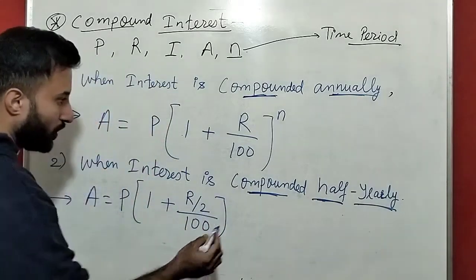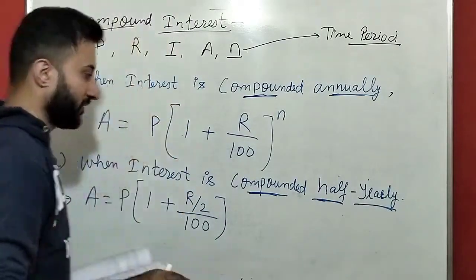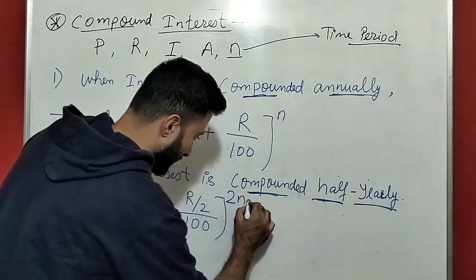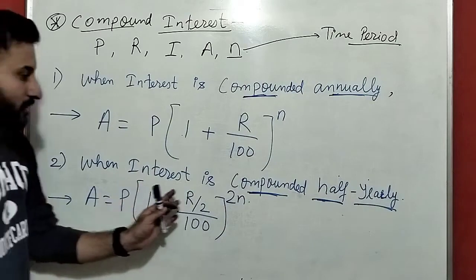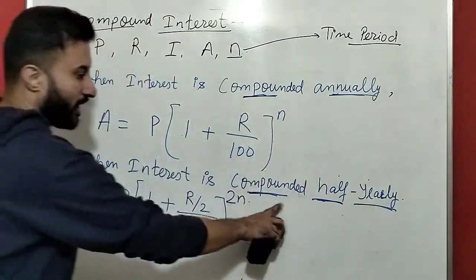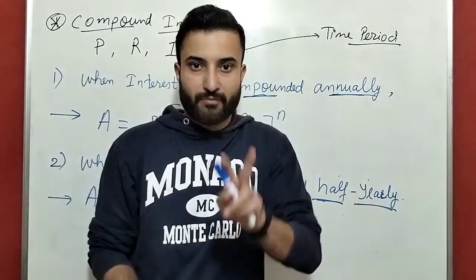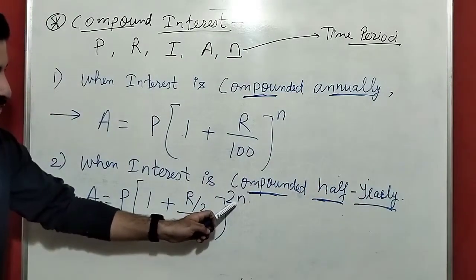This is why by 2, because half year, half means divided into 2 parts. So r by 2 power 2n. Okay. This is for what? When interest is compounded half yearly. This is compounded annually, compounded half yearly. So compounded half yearly means you are dividing into half. Half means 2 parts. So that's why r divided by 2 and 2n.